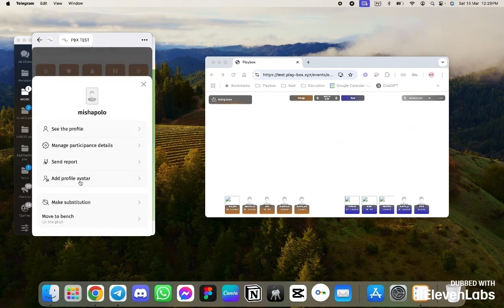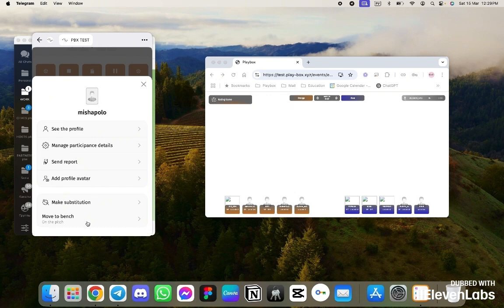So what do we have here? You can add a photo for the player. For example, if he came to send a report, let's say he behaved badly or did something inappropriate. And players, as well as event participants, can send these reports and thereby maintain a healthy atmosphere within the event.